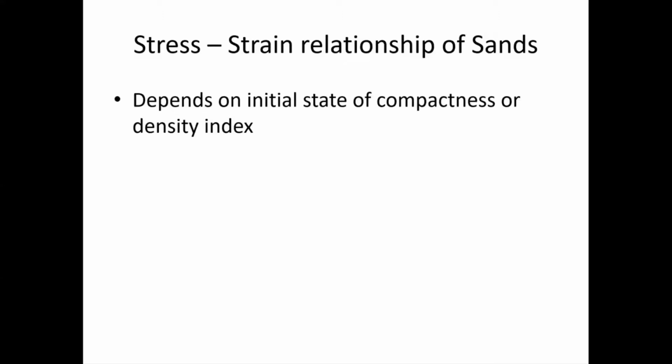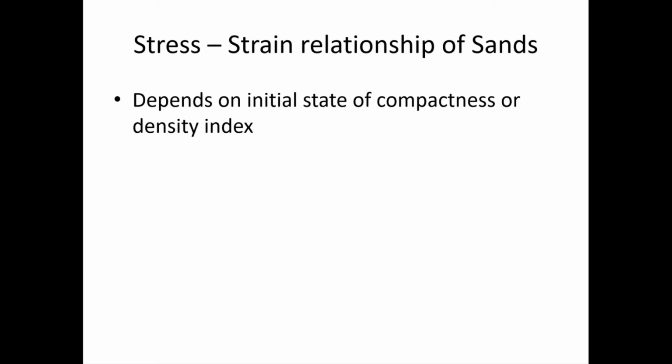High, if you have a high density index, because the particles will be packed better, so there will be more interparticle contact, so there will be more friction generated between the particles to prevent them from sliding over each other, isn't it? So the more compact your soil is, the soil might have high shear strength as well, right? So initial state of compactness or density index.